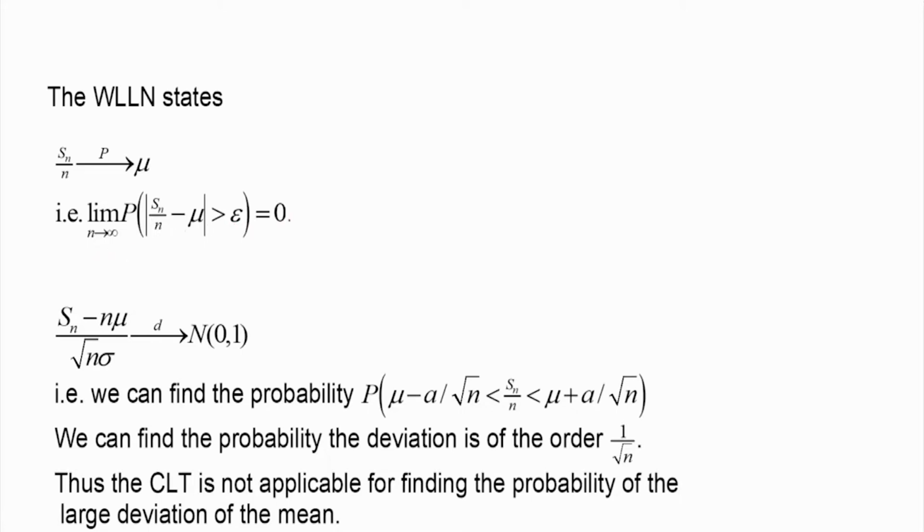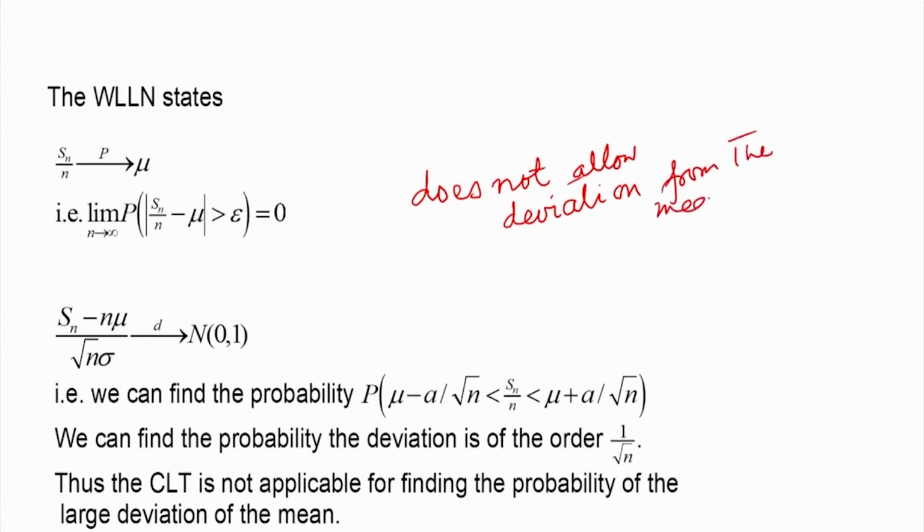Therefore, the weak law of large numbers does not allow any deviation from the mean. So any tail probability will automatically be 0 here.